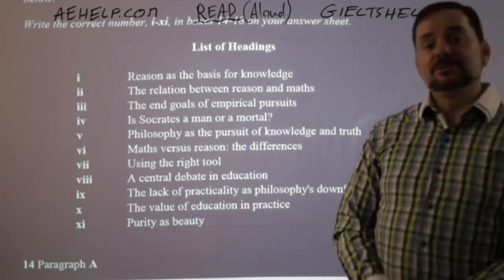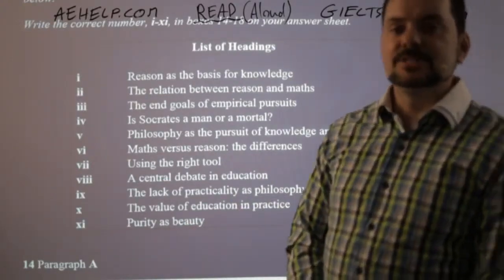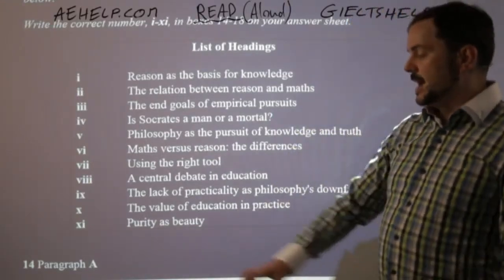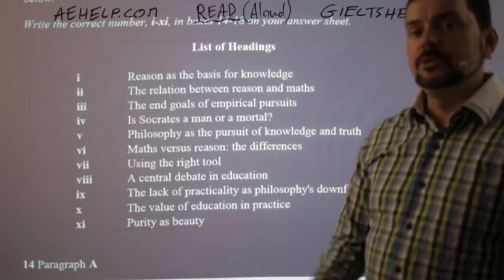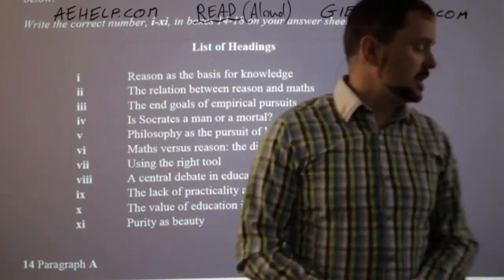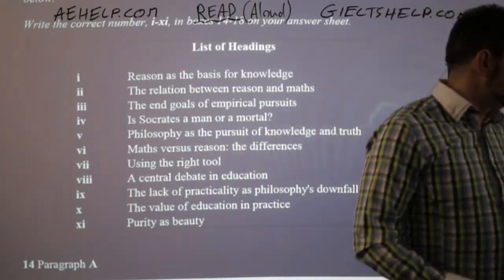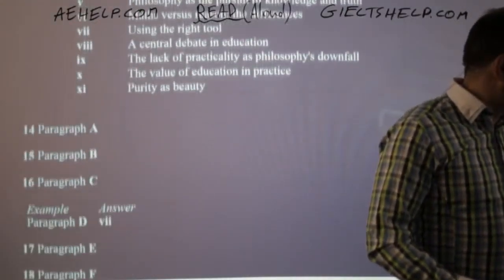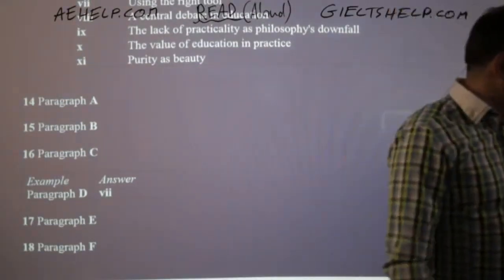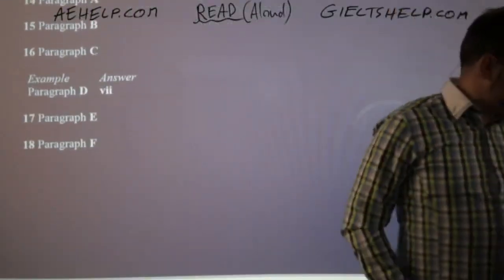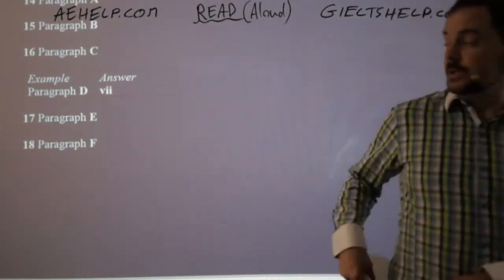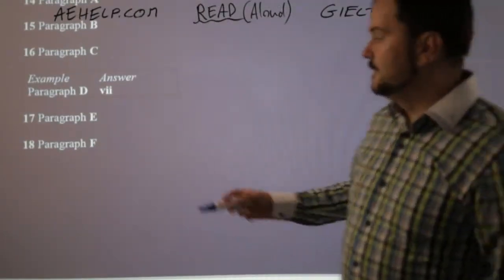All right, when you have agreement among your answers, that's usually a pretty good tip that it is correct. Yeah, purity as beauty. So the purity of philosophy as the beauty of philosophy. So the correct answer is Roman numeral 11, purity as beauty. So in my answer sheet, I would now again simply put Roman numeral 11.